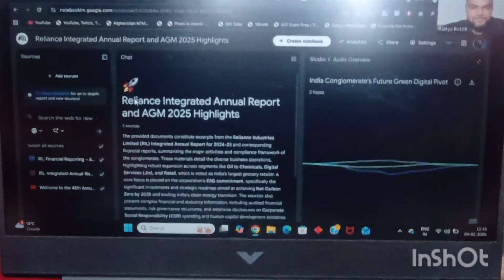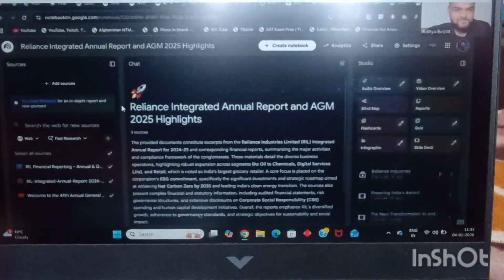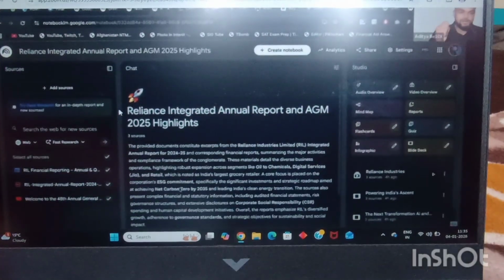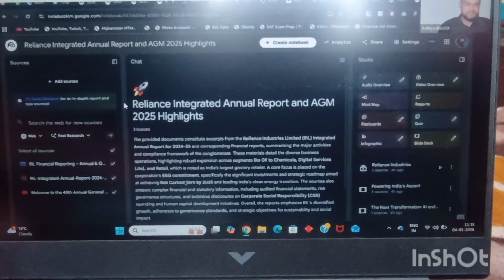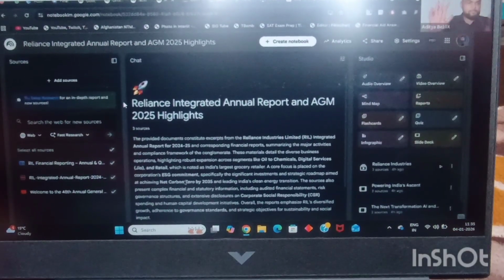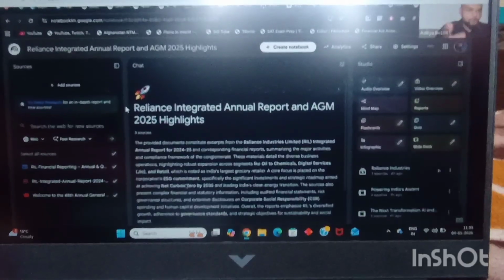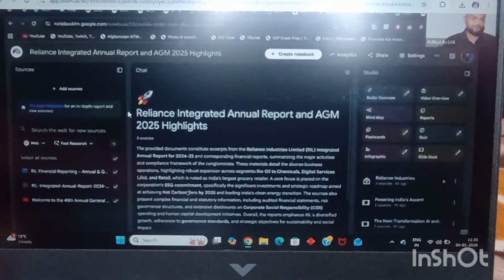Who is absolutely mind blown? It is absolutely going to change the way you work with whatever documents you get. Let's say your boss sends you a policy of 40 pages, you upload it over here, you start the podcast mode, and you talk to that document. I'm consuming knowledge in this way.